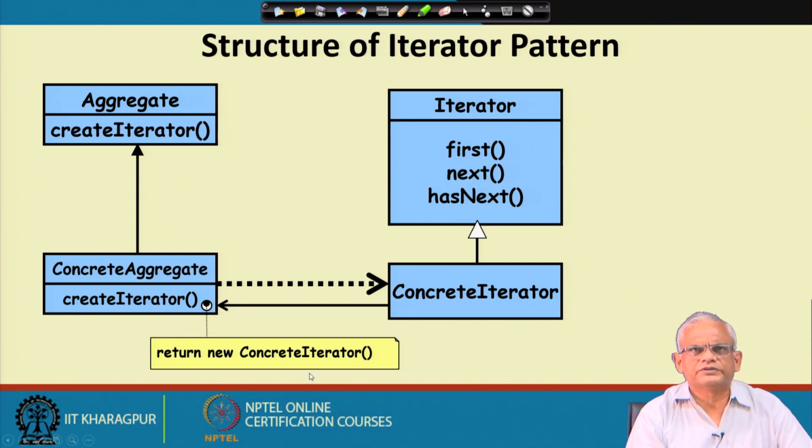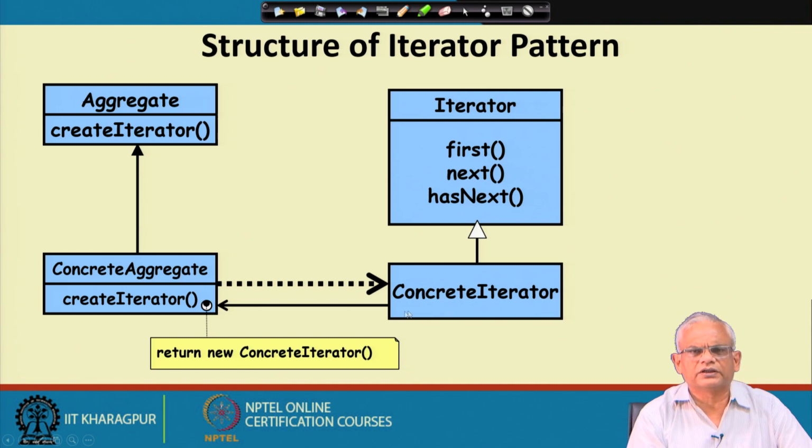The concrete iterator object is created and the reference is kept track, and also the concrete iterator is passed a reference to the aggregate, and therefore, the concrete iterator can traverse through the elements of the aggregate. That is how this association relationship works. One is this dotted arrow, which is the create concrete iterator, the concrete aggregate creates concrete iterator, and the other arrow is the association arrow.